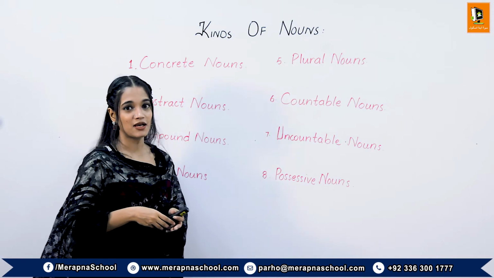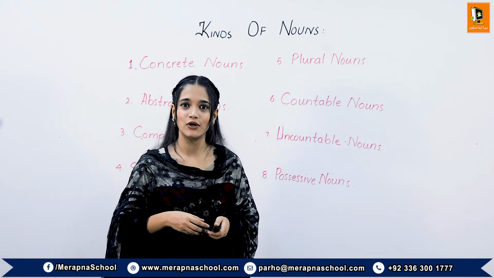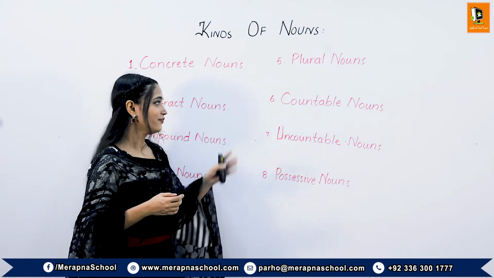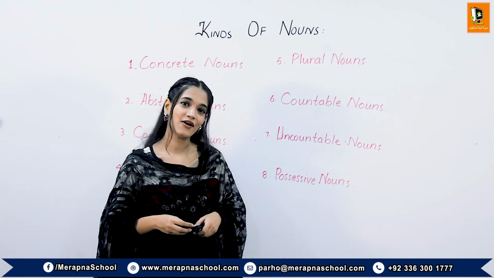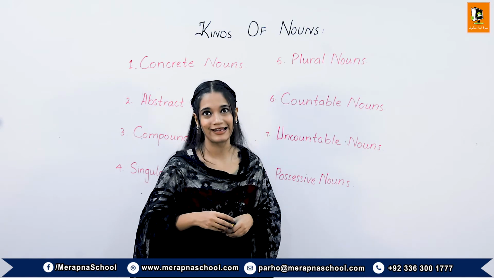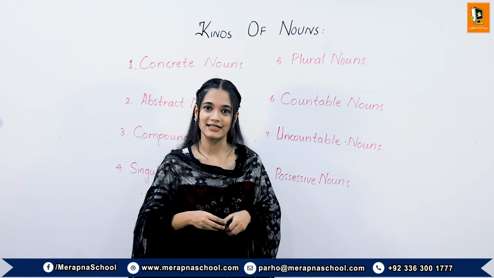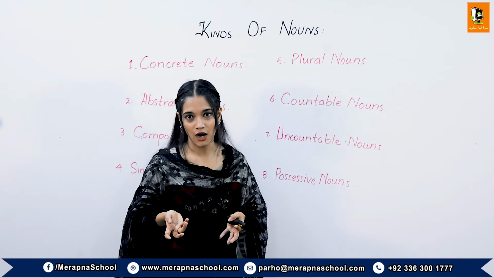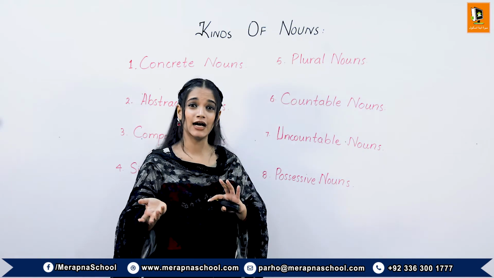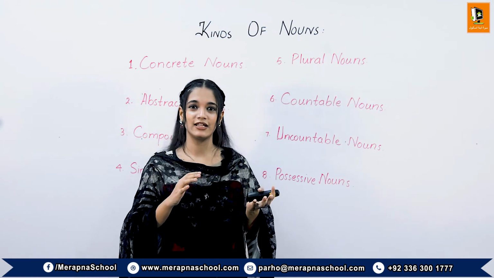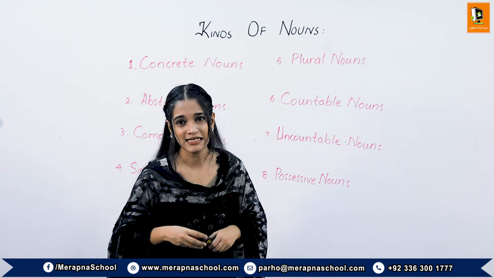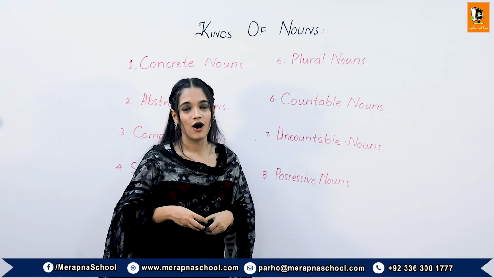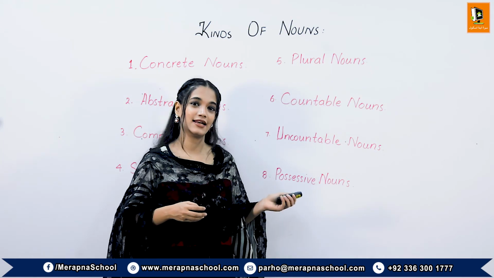The plural nouns which identify more than one animal, place or thing. The countable nouns which can be counted by adding numbers before them, like one bulb, two lamps, etc. The uncountable nouns are the words that cannot be counted. We add counters before them to make them countable, for example, some water. The possessive nouns which show ownership or possession of the noun.